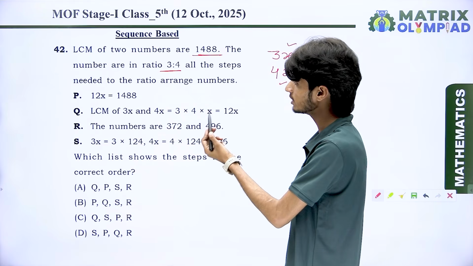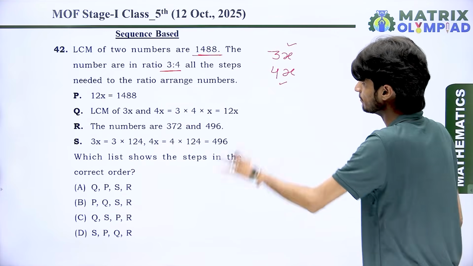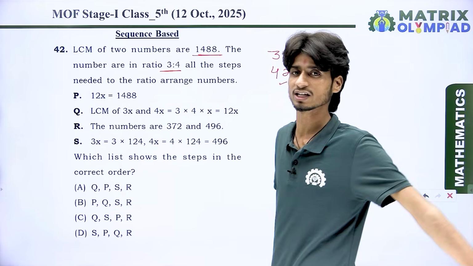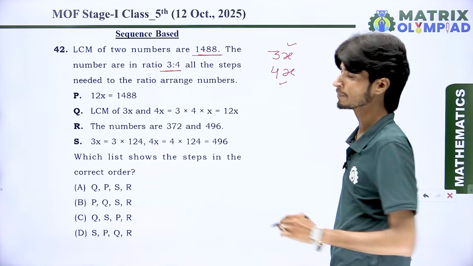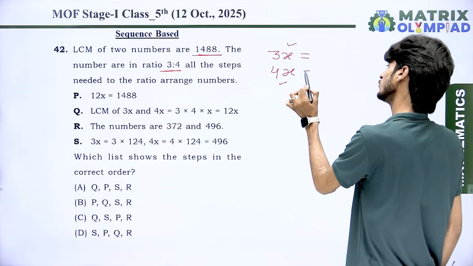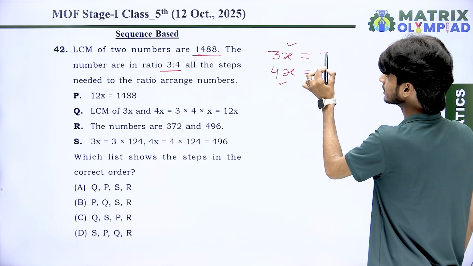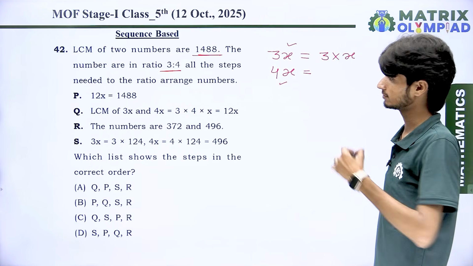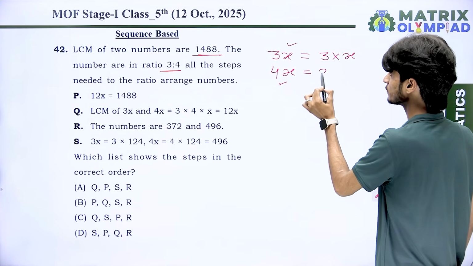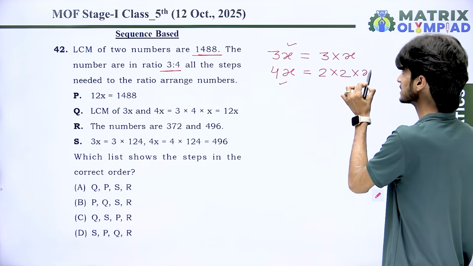What do we do to find the numbers according to the given ratio? First of all, we take the numbers like 3x and 4x. You can see here, when you find the prime factorization of both numbers, there are 3 and x. These two factors are there, and for 4x we have 2 multiply 2 because there is 4, and the remaining one is x.